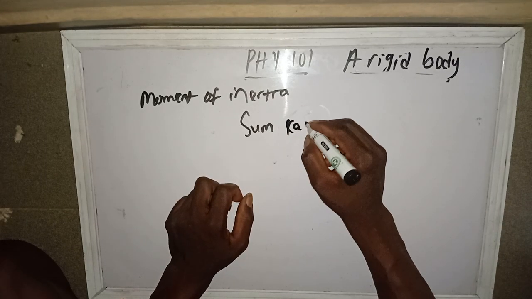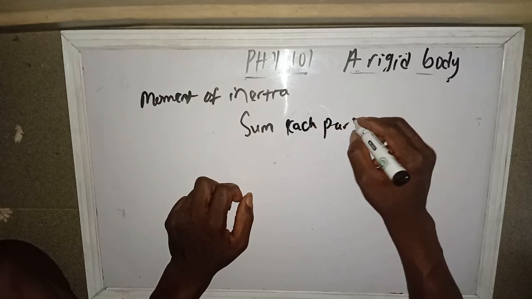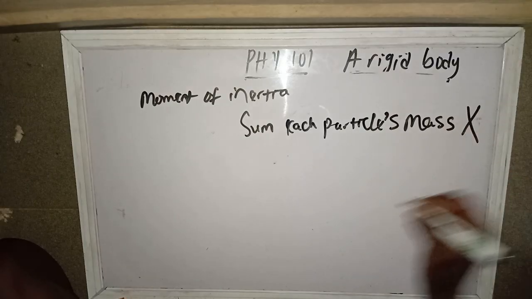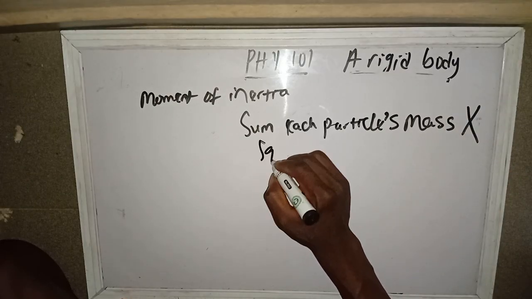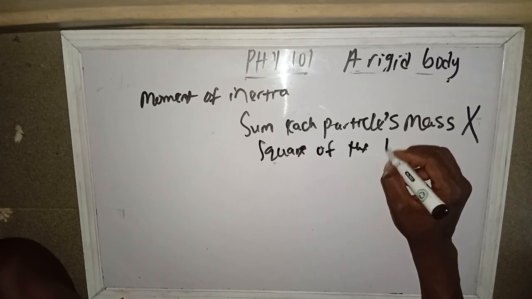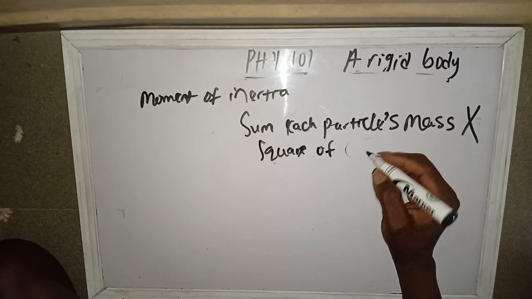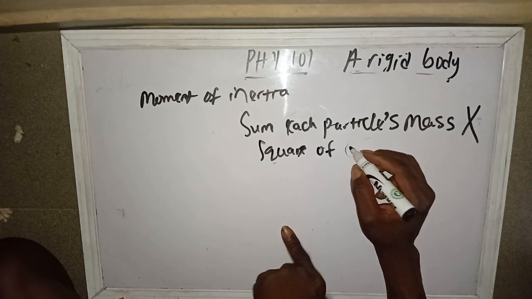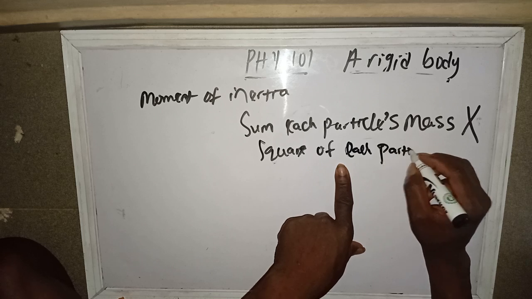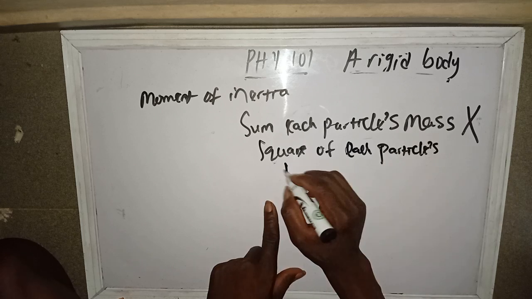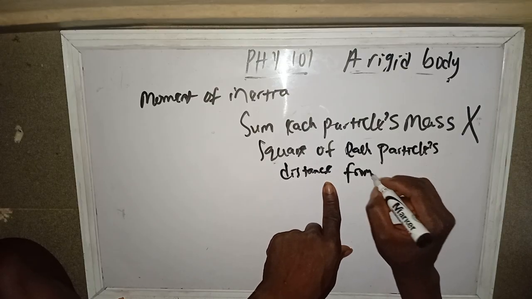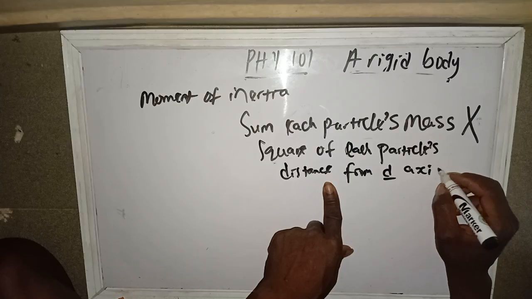So it is the sum of each particle's mass of that body multiplied by the square of the distance of each particle from the axis.